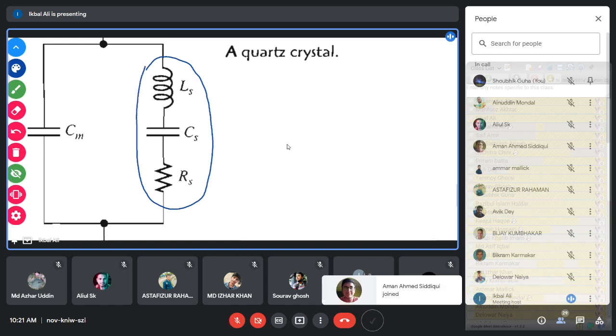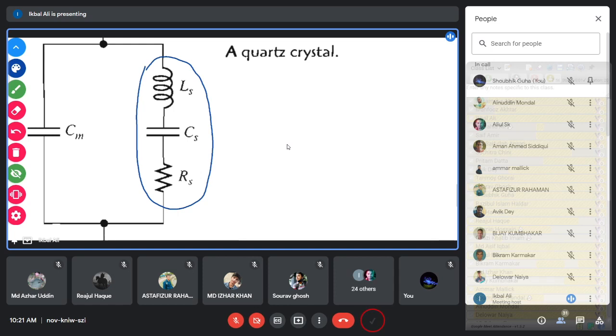a series LCR, and this circuit is familiar to you. In this series LCR circuit, resonance occurs. As your friend has said, resonance can occur in this circuit, and this is only for AC analysis.